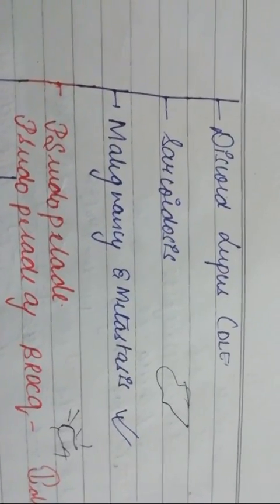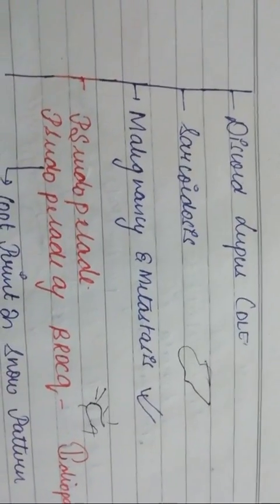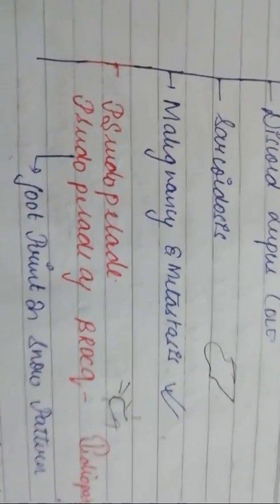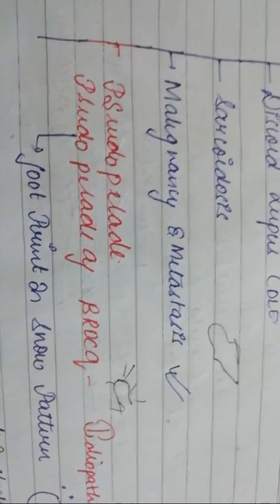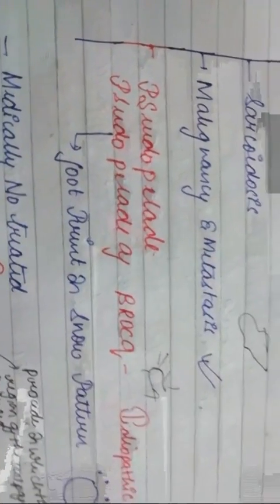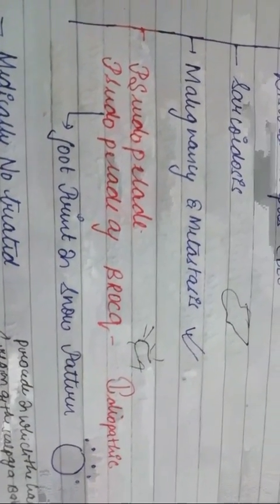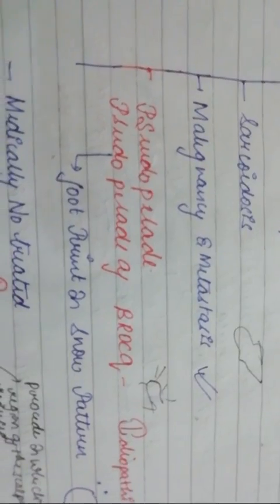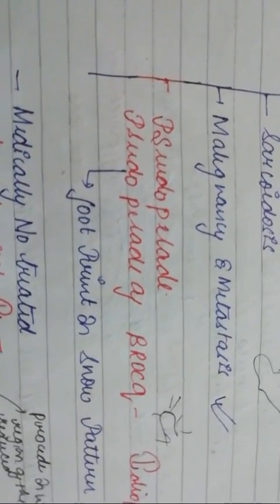Right. So even sarcoidosis can also cause this scarring type of alopecia. But now let us understand, we have something known as pseudopelade of Brocq. So if you look at this, what do you mean by pseudopelade?